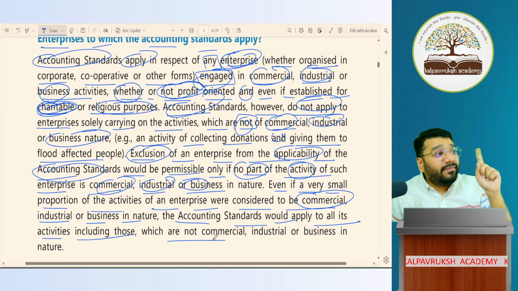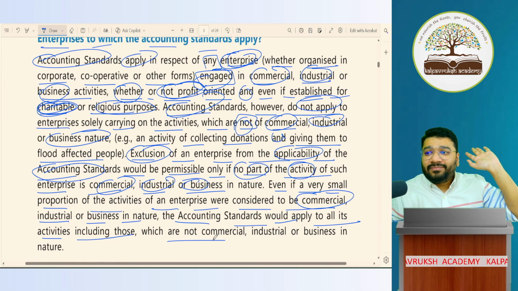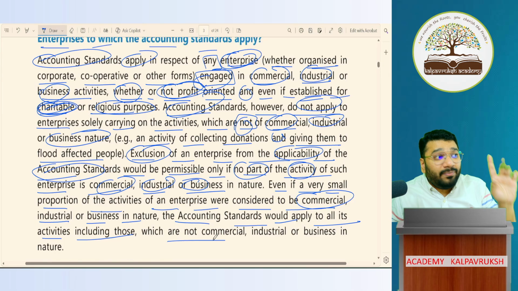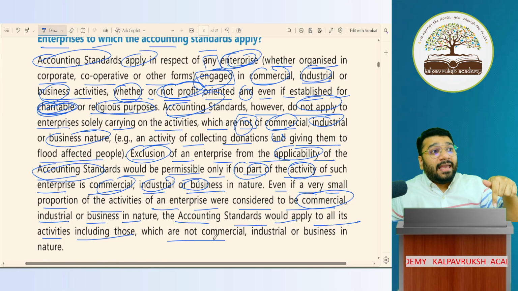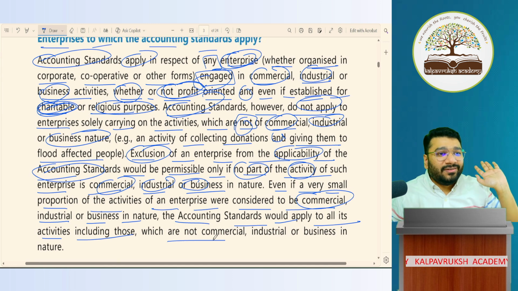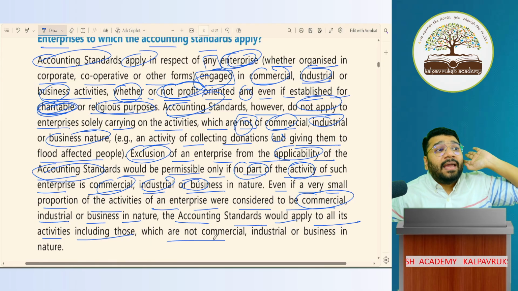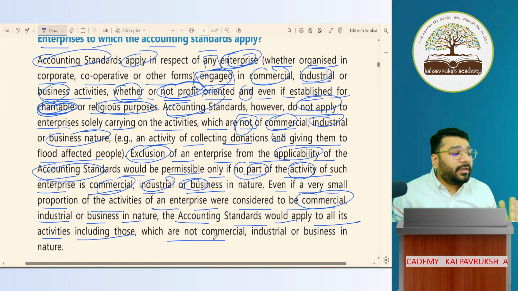So out of 100 activities, one activity is commercial. Remaining 99 activities, not commercial. So one activity became commercial, no? Then you have to apply AS for all the 100 activities. So all the 100 activities that you account for, for money coming in, going out, asset, liability, for everything, you have to apply accounting standards. Got it? Not got it?